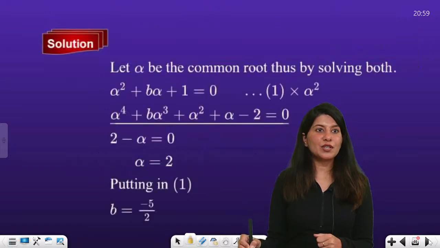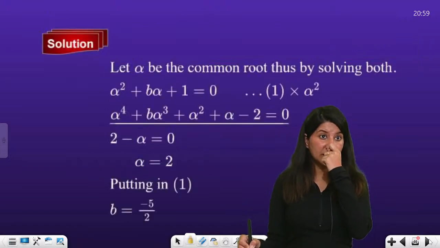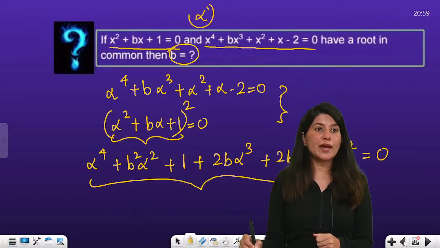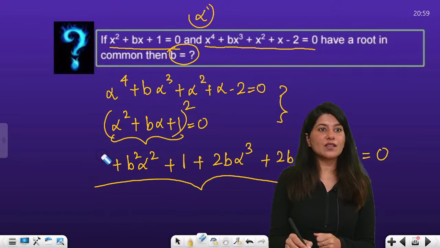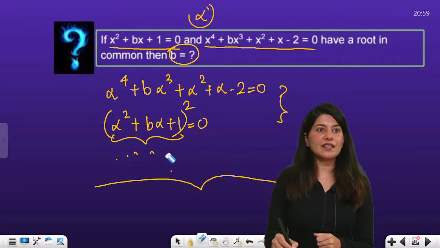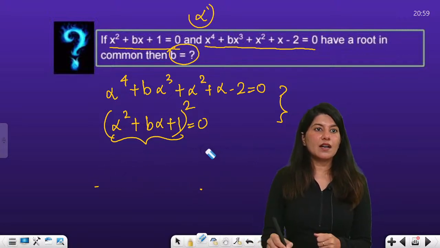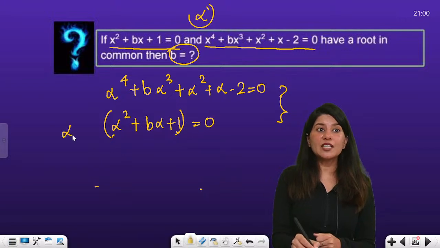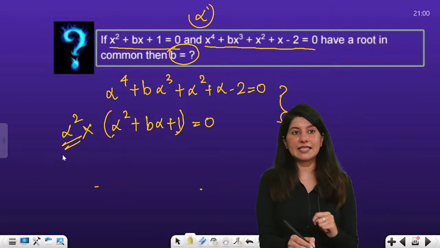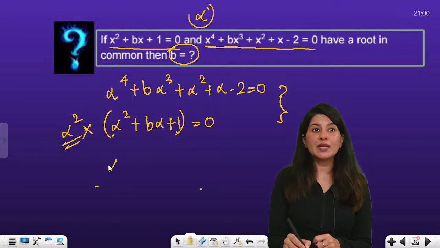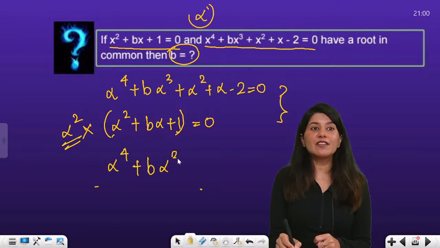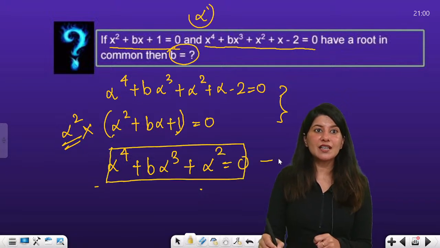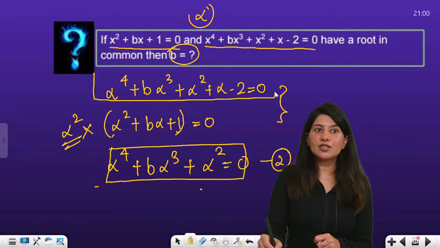Actually, rather than squaring, do not square it because we are not able to solve it. What we can do is multiply alpha square in this. If you multiply alpha square, what will you get? Alpha raised to power 4 plus b alpha cube plus alpha square is equal to 0. This is your second equation, and this is your first equation which is given.